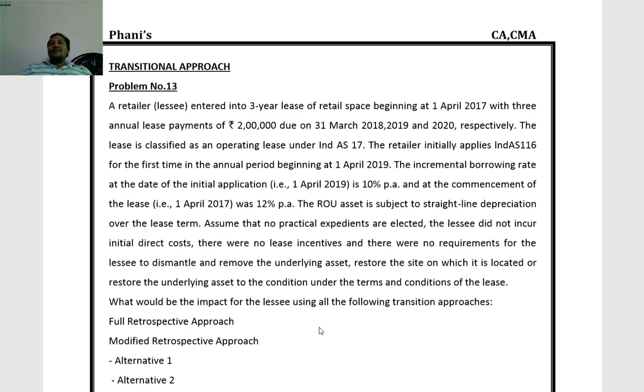Now, the transitional approaches. One way, we can go for a full retrospective approach, as the name itself indicates: accounting as if Ind AS 116 is applied from the beginning of the lease period. Applying Ind AS 116 provisions as if they have been applied from the commencement of the lease.